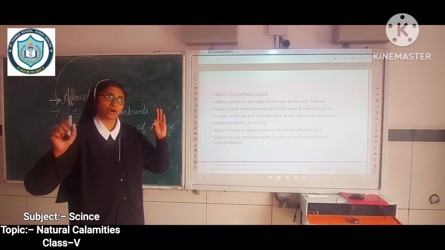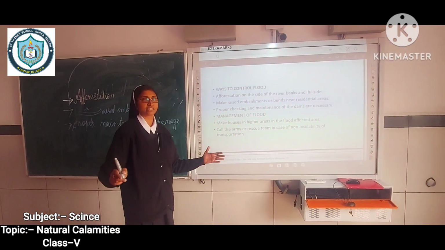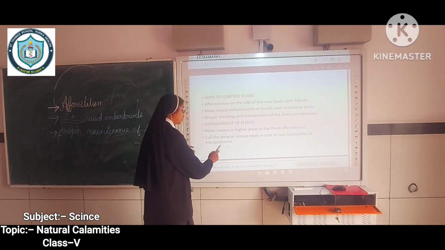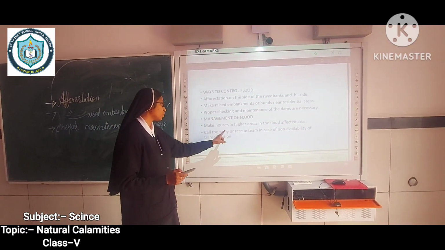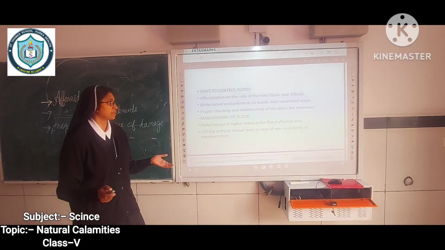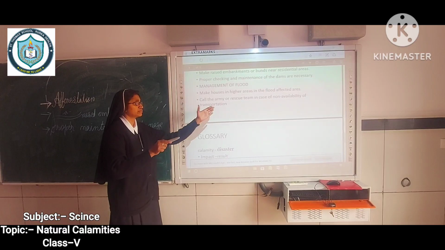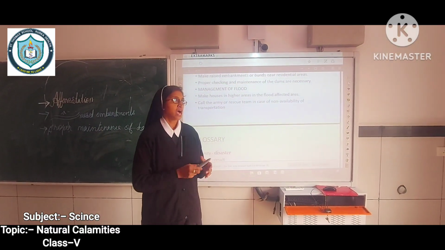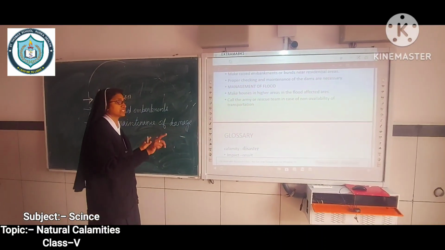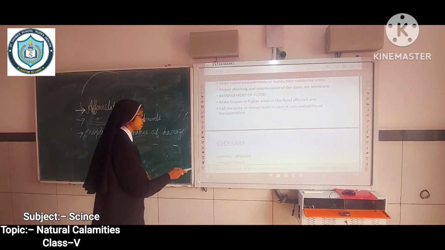Make the houses in a higher area if there is a chance of flood, and while the flood comes, we call the army or rescue team in case of non-availability of transportation. What's the meaning of non-availability of transportation? At the time of the flood, we cannot see the roads, anything else. Everything will go under the water.